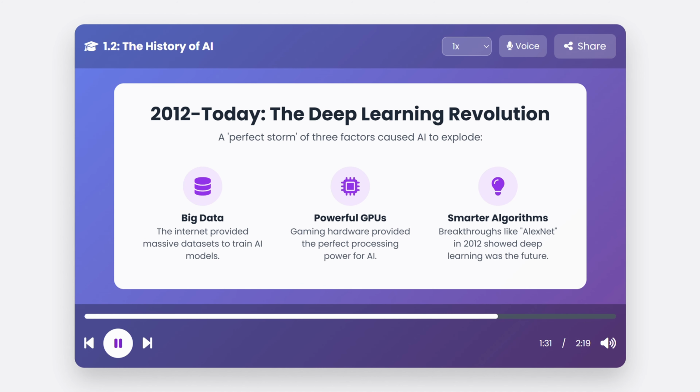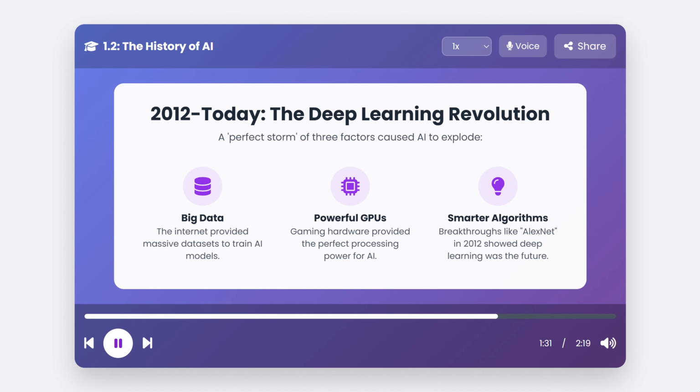Then, around 2012, everything changed. A perfect storm of three key factors launched the deep learning revolution we're in today. First, big data from the internet gave us enormous datasets for training. Second, powerful graphics processing units, or GPUs, originally made for video games, turned out to be perfect for running massive AI calculations. And third, new and improved algorithms made it possible to train much deeper, more complex neural networks than ever before.